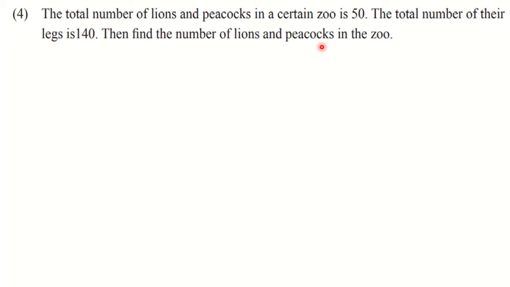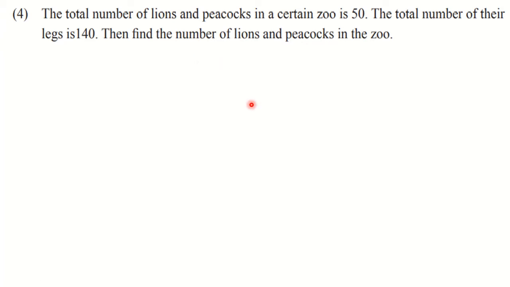Okay, so the question we have read. Now you will find that the first statement is the first condition. The total number of lions and peacocks in a zoo is 50. This is first condition. And second condition is what? The total number of their legs is 140. Then find the number of lions and peacocks in the zoo. So here whatever unknowns are there, those we are going to take as what? X and y. We will assign variable x to the number of lions and variable y to the number of peacocks. So we will start from that.